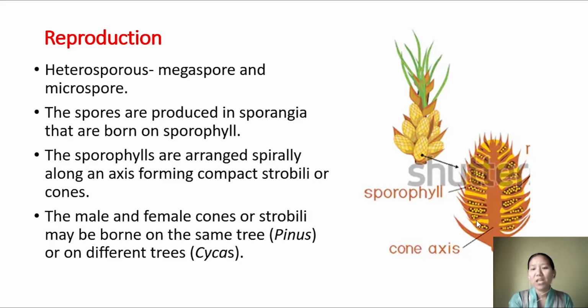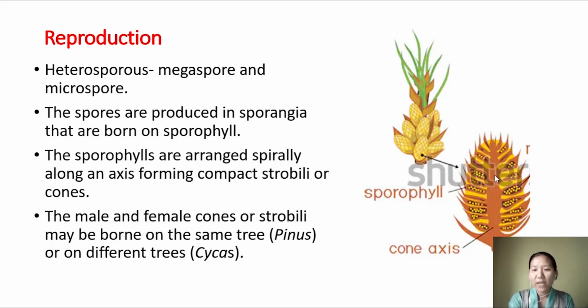The cone acts as a reproductive structure, and it has a number of modified leaves called sporophylls. Sporophylls are the modified leaves which bear spores. These sporophylls are arranged spirally along an axis, and they form a compact structure called a strobilus or cone. In this cone, megaspores and microspores are produced.